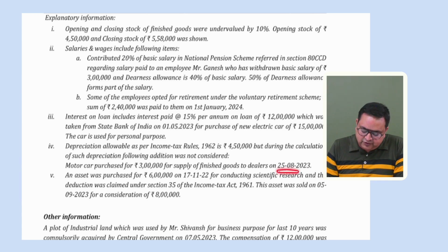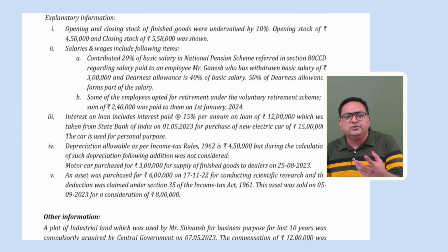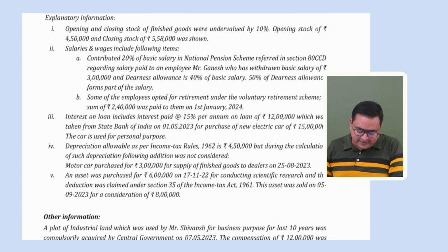And this is 25th of August. That is 180 days or more. Full depreciation, 15%. 30% or 15%? 15%. This person is not into hiring of goods vehicles, right? So this person is just a manufacturing person. If this person has purchased any vehicle, only the 15% rate is applicable, not 30. 30% is only for those individuals who are into the business of hiring of vehicles, right?